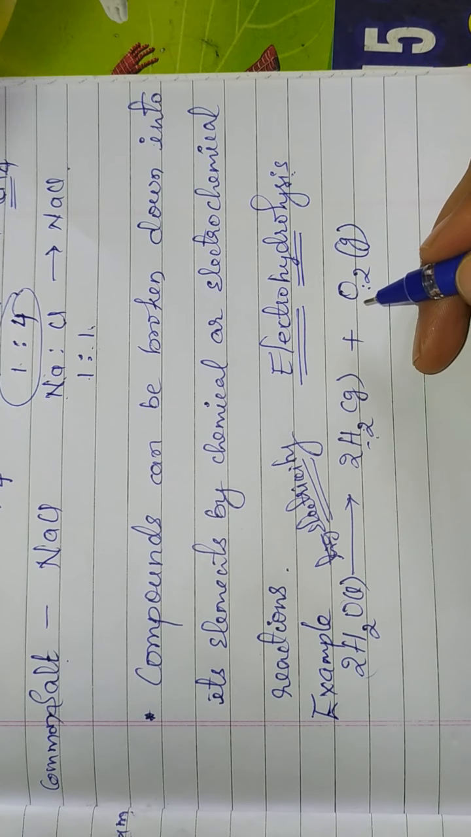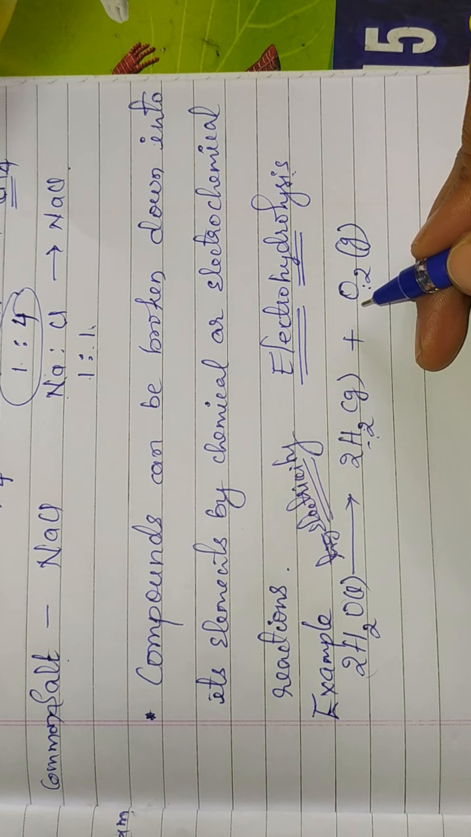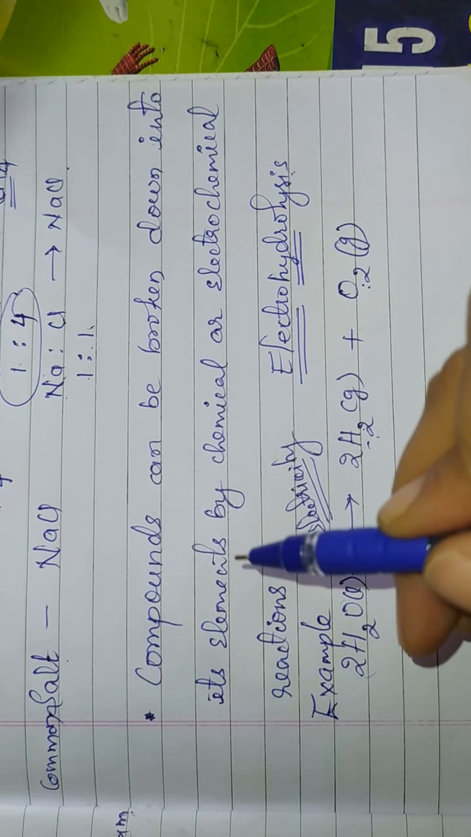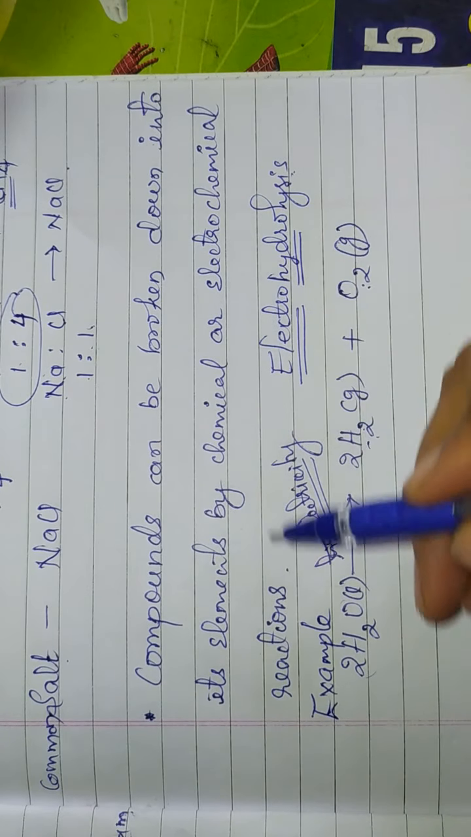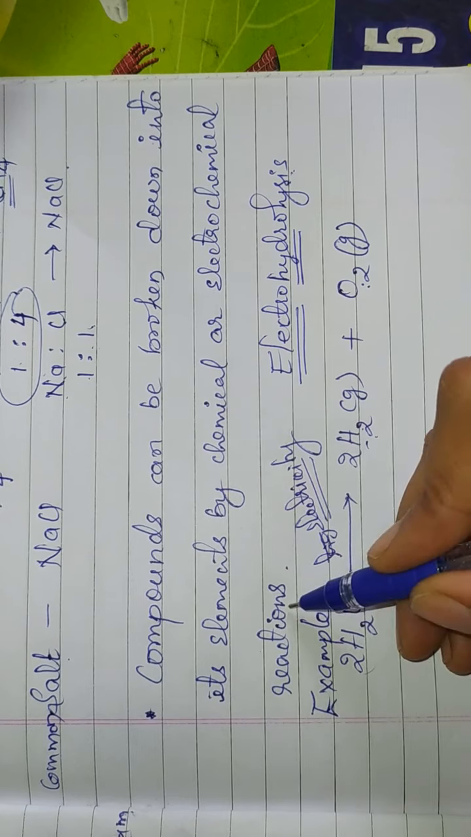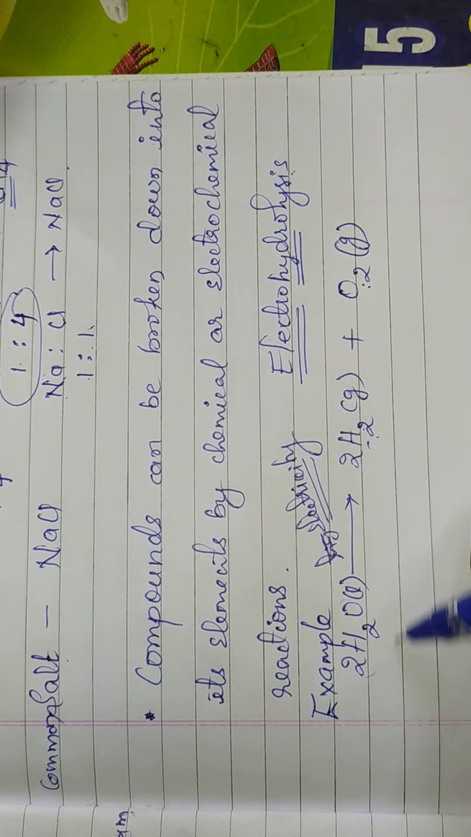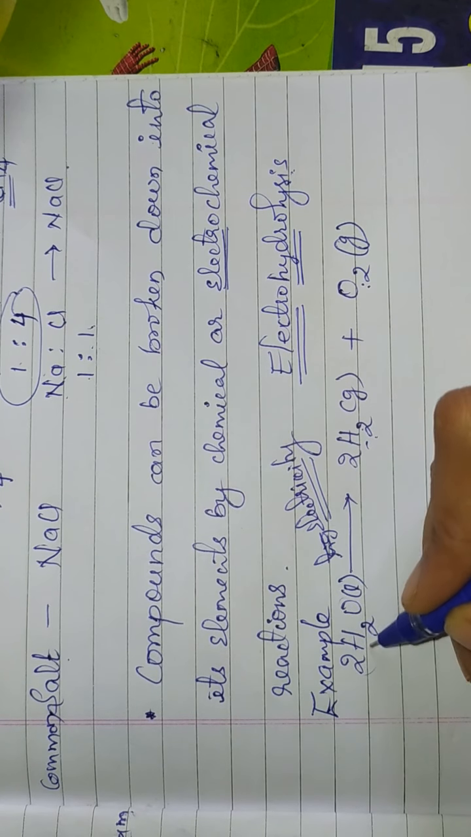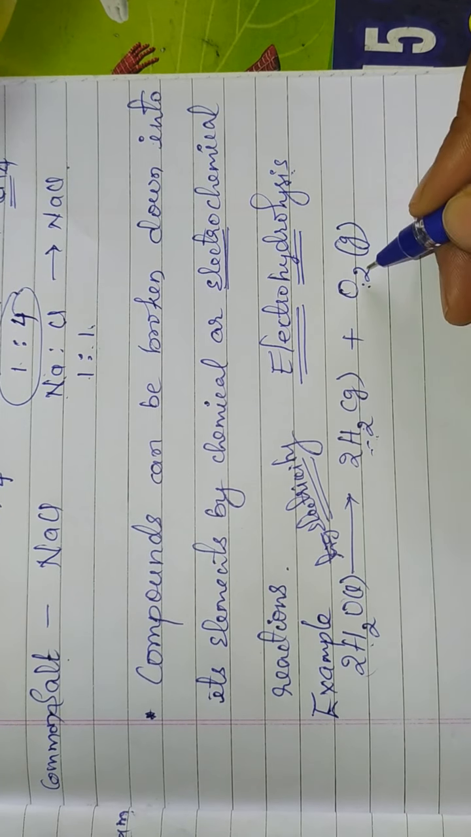Elements cannot be broken down into simpler parts by any chemical methods, but compounds can be broken down into their elements by chemical or electrochemical reactions. This is an electrochemical reaction. Here we are using electricity to break this water molecule into its respective elements.